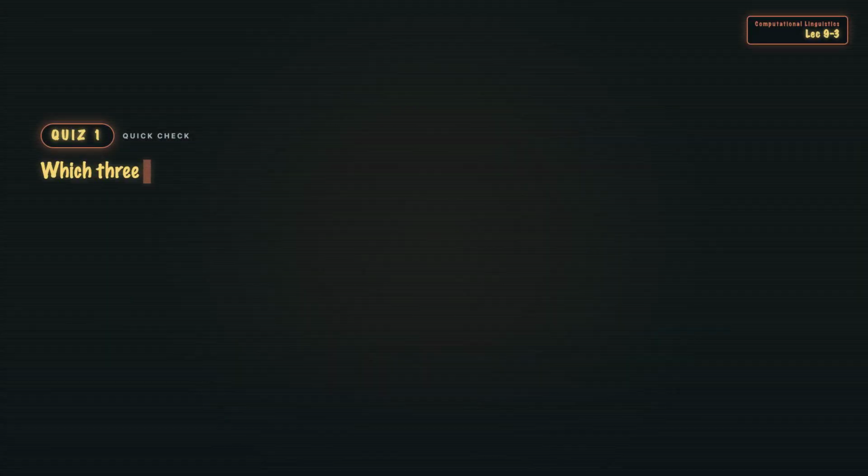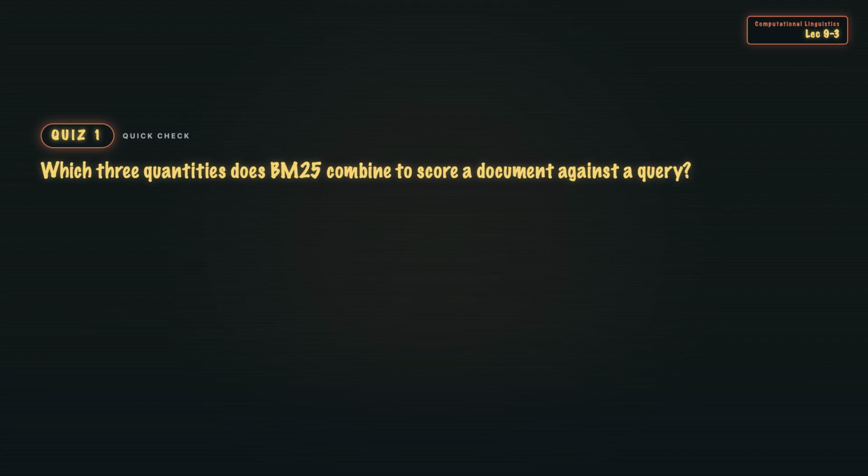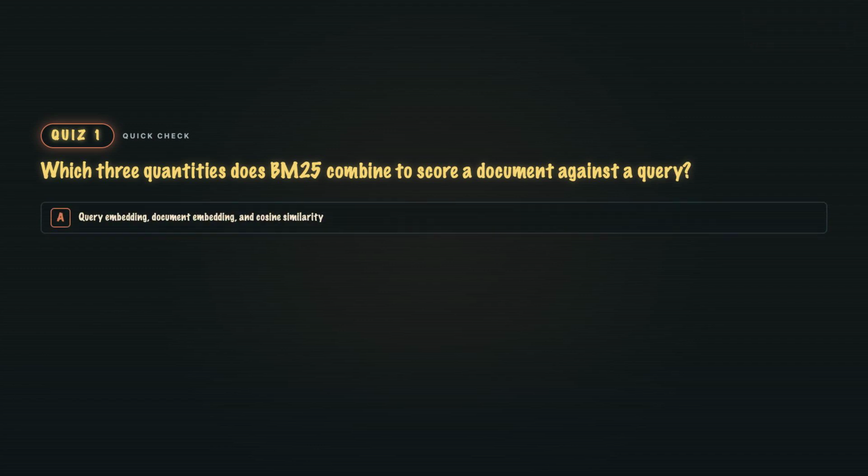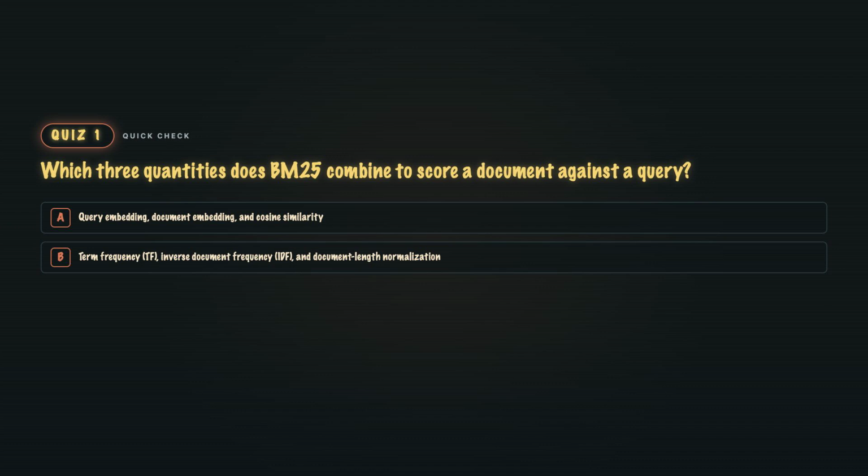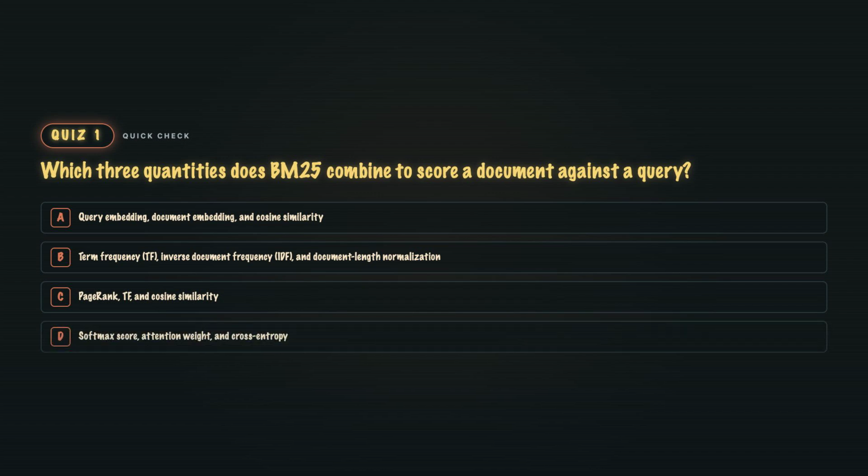Quiz 1. Which 3 quantities does BM25 combine to score a document against a query? A: query embedding, document embedding, and cosine similarity. B: term frequency TF, inverse document frequency IDF, and document length normalization. C: page rank, TF, and cosine similarity. Or D: softmax score, attention weight, and cross entropy.